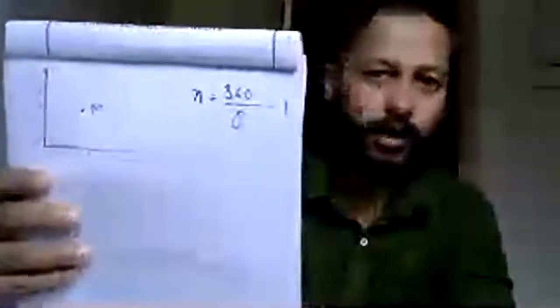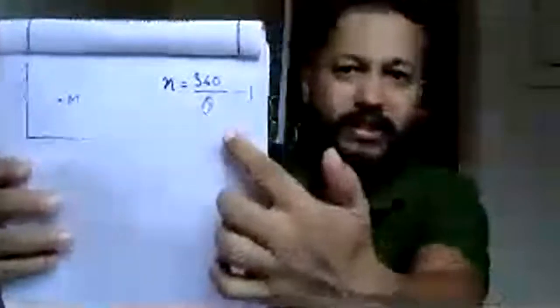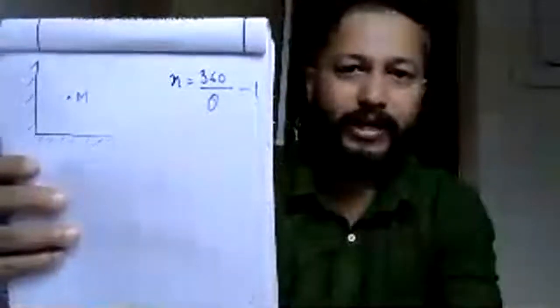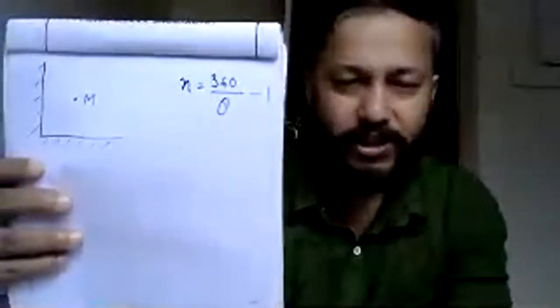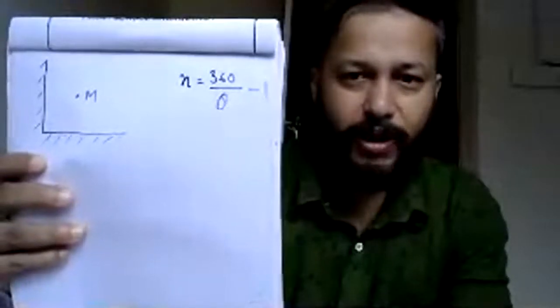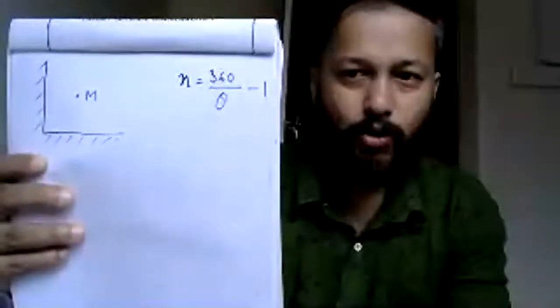N equal to 360 by theta minus 1. Here n is the number of images. This is the formula. Understood? Don't forget, it is important. This will come in your half yearly exam.